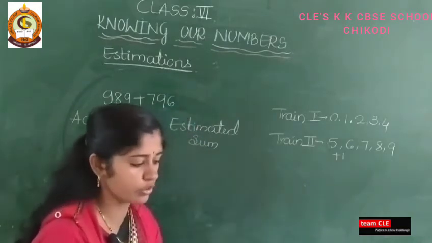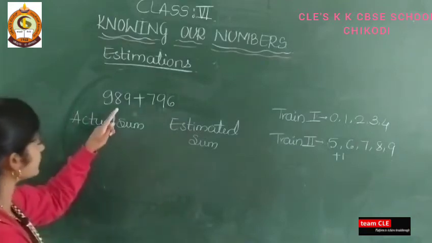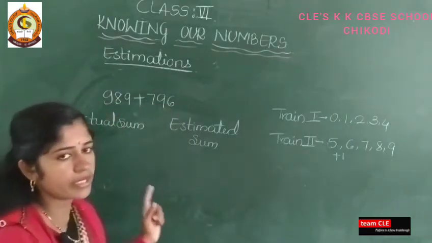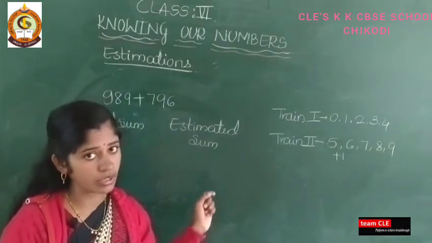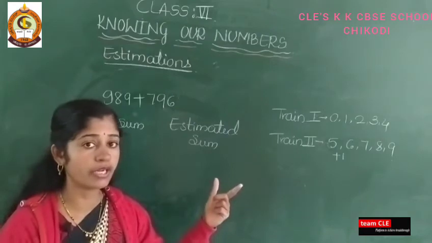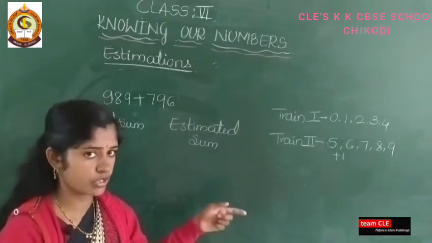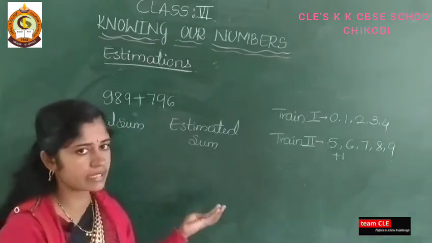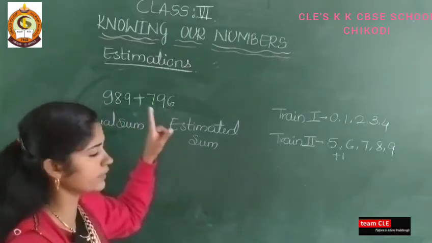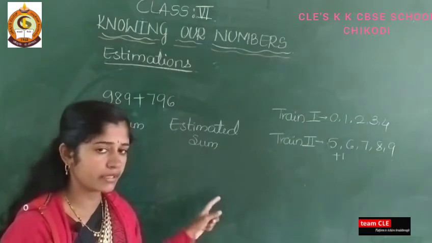General rule means, see here how many digits are there: ones, tens, hundreds. Here you have to round off to the nearest hundreds. If 4 digits are there, you need to round off to thousands. If 5 digits are there, the 10,000 place. General rule means you take how many digits are there and round off the number accordingly.